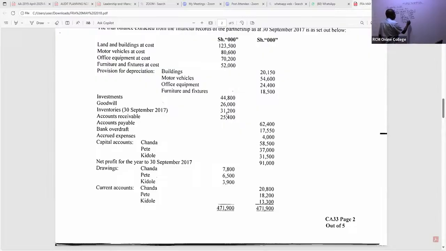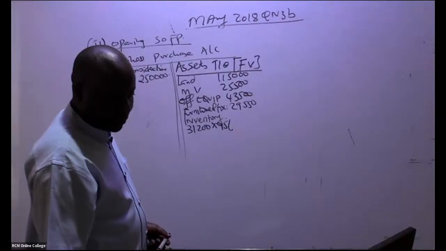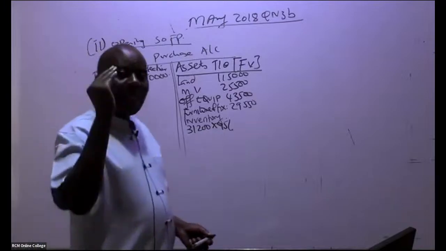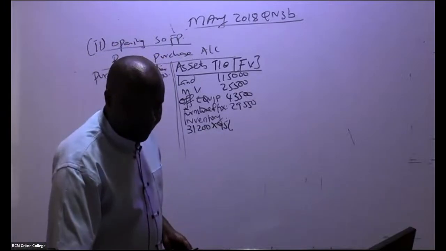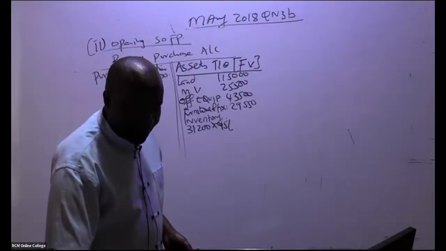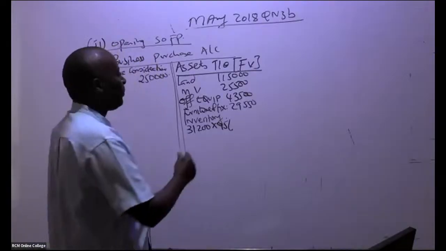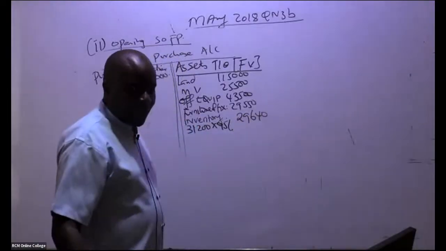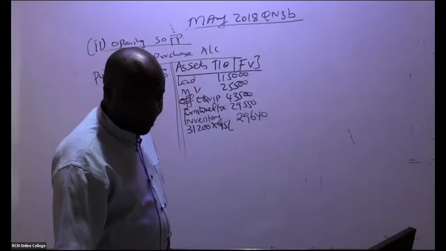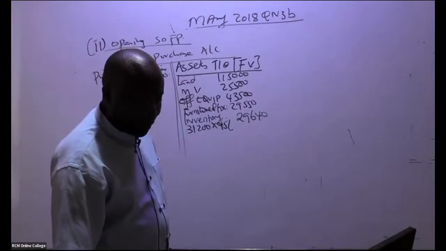That will be the same as multiplying with 95%. So remember, inventory is less 5%. That gives 29,640. Do we have any other item? Oh, yes, we do.